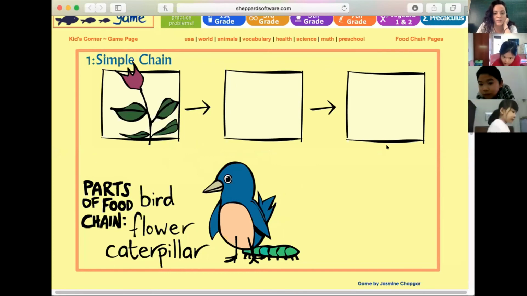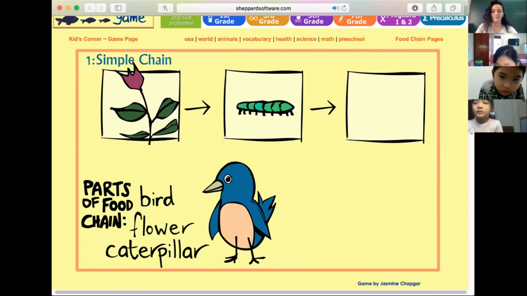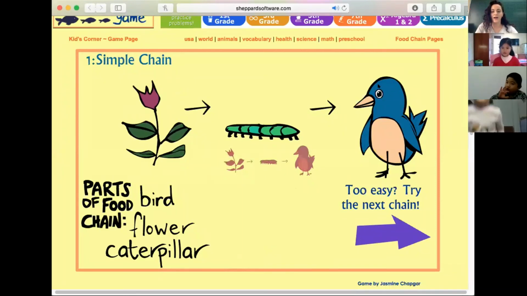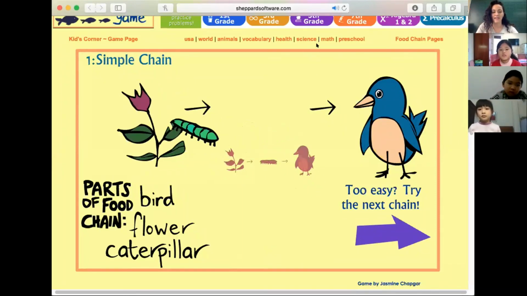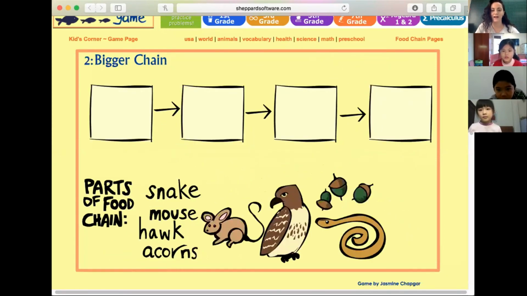What is the next one? Caterpillar. Great job, everybody. Caterpillar. The last one. Excellent job. Bird. Too easy? Try the next chain. See, the caterpillar goes to eat the flower, and then the bird goes to eat the caterpillar. Number 2, bigger chain.